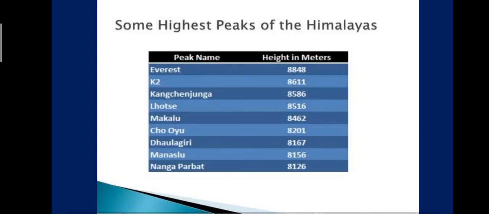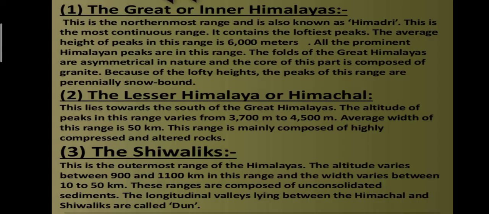Some highest peaks of the Himalayas. That is, first is Everest, then K2, then Kanchenjunga, Lhotse, then Makalu, Cho Oyu, Dhaulagiri, Manaslu, and Nanga Parbat. So all these are the highest peaks of the Himalayas. Next, now we will discuss all the parallel ranges of the Himalaya.